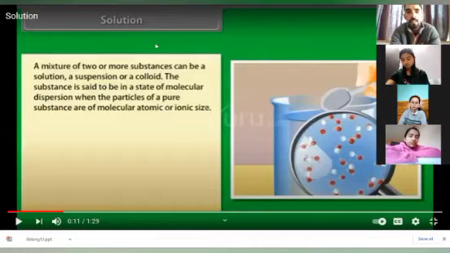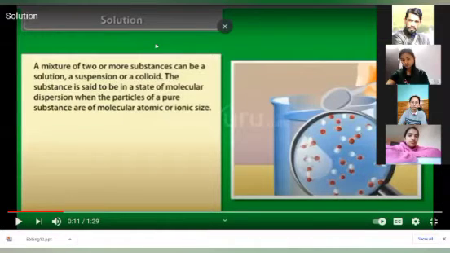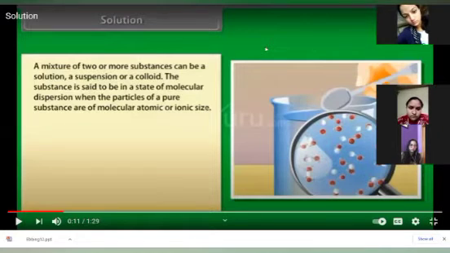Now again, we will come back to these samples. I think it is clear to you what is a suspension, what is a colloid, and what is a solution. Is it clear from this small, simple activity? Yes, sir. Now I wish that all of you will perform this activity, explain it, and send it to me. Now let's see forward.